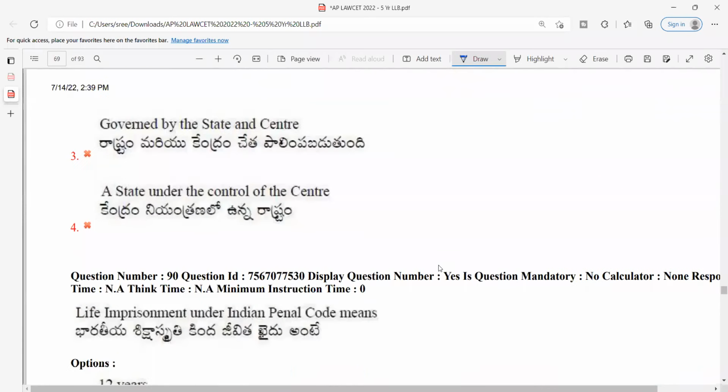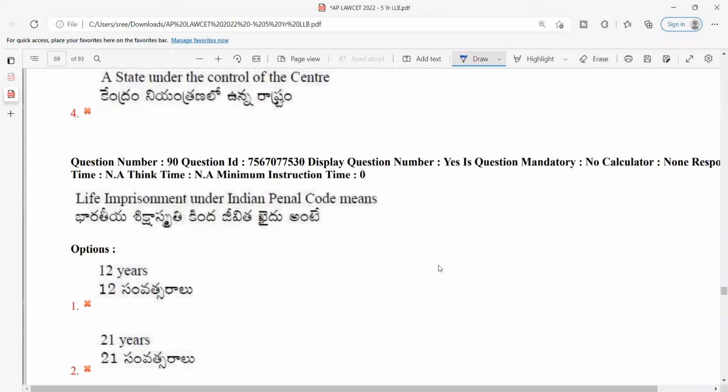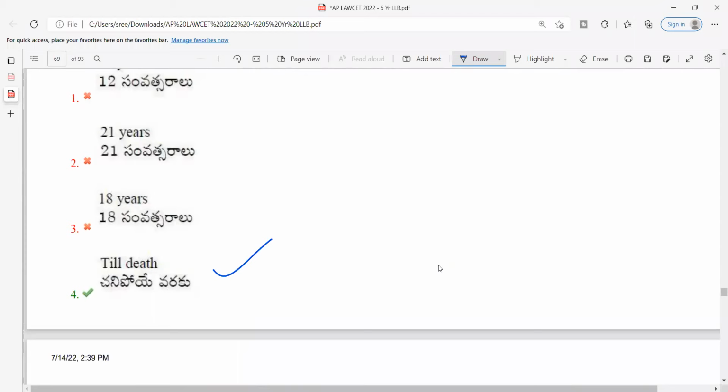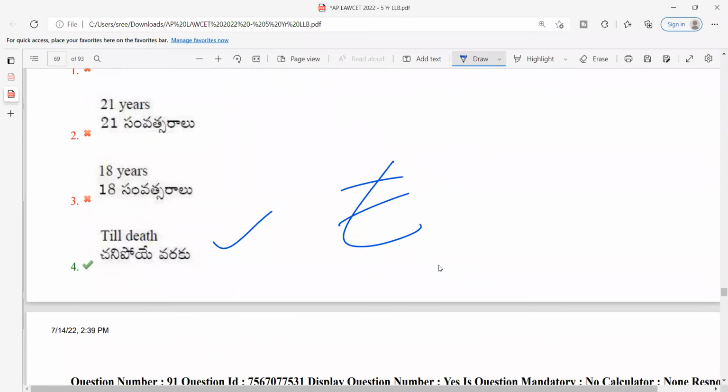Question number 90. Life imprisonment under the Indian Penal Code. The option given is till death. Even if you did not attend the criminal law class, look at the term life imprisonment: you will stay in jail for life. So till death will be your answer. I would rate this particular question as easy because it's self-explanatory.